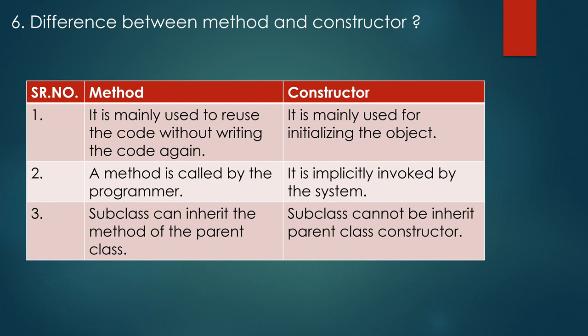Last one is difference between method and constructor. A method is mainly used to reuse the code without writing the code again. Constructor is mainly used for initializing the object. Second point, a method is called by the programmer, whereas constructor is implicitly invoked by the system.